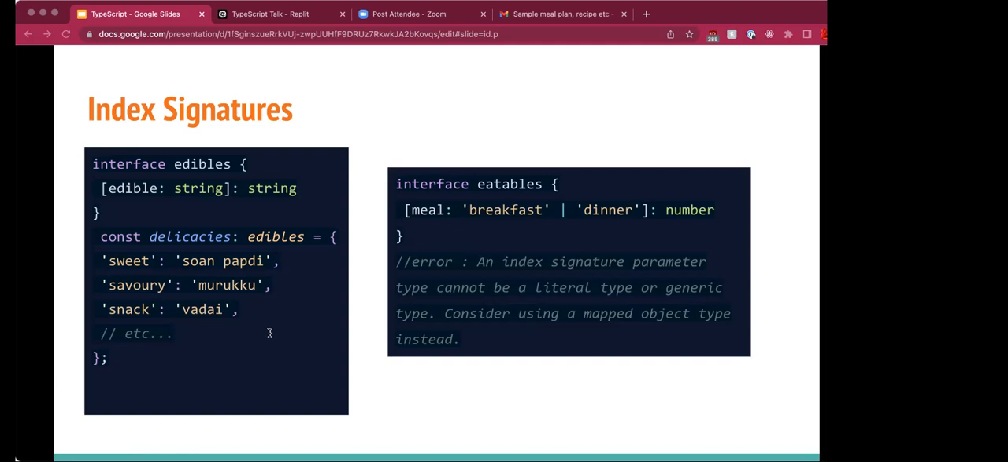But generally, the index signature accepts only string, number, or symbol as key type. If you try to use, for example, a union of string literal types as keys in an index signature, it would be an error, like it's shown in this example. So it will throw an error in the index signature: parameter type cannot be a literal type or generic type. Consider using a mapped object type instead.